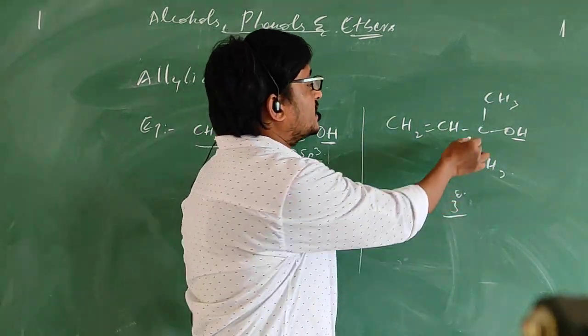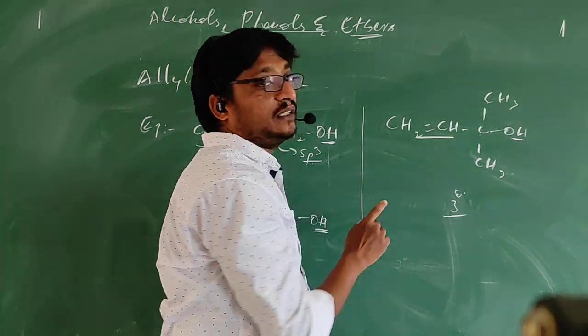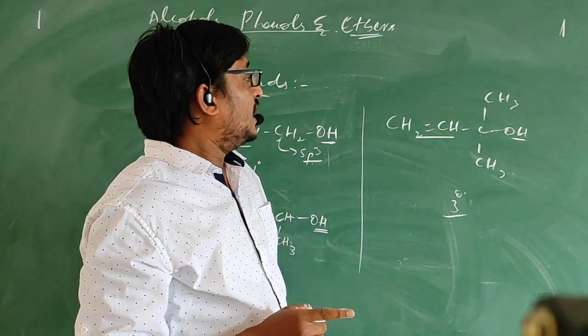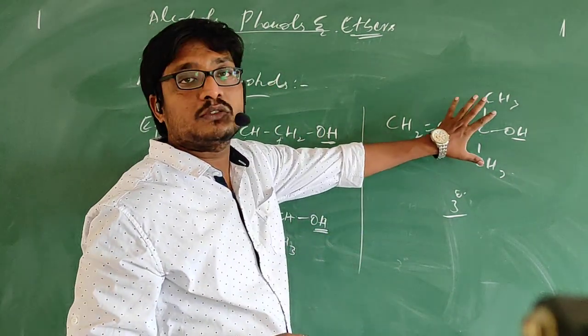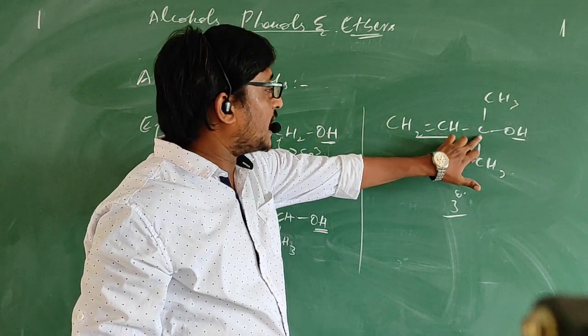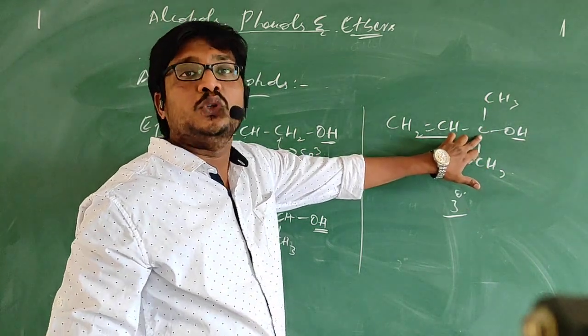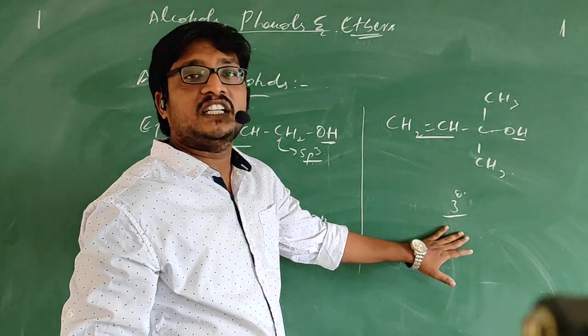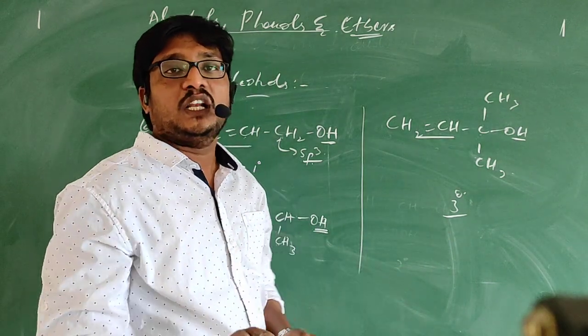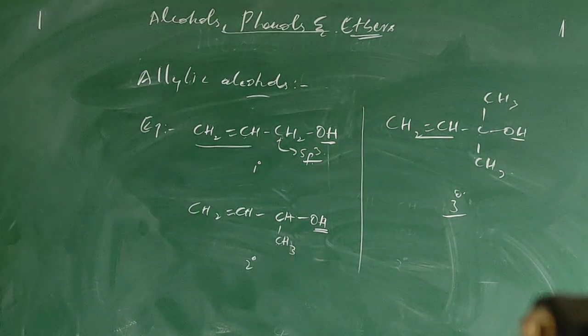Remember that this carbon got attached to the double bonded system, and two other carbons also. In total this carbon got attached to three carbons. That is why we are calling it a tertiary allylic alcohol. So this is one more classification, allylic alcohols. Please note down.